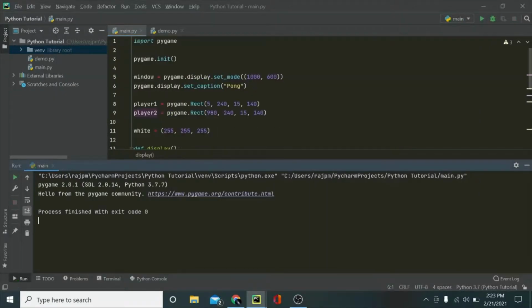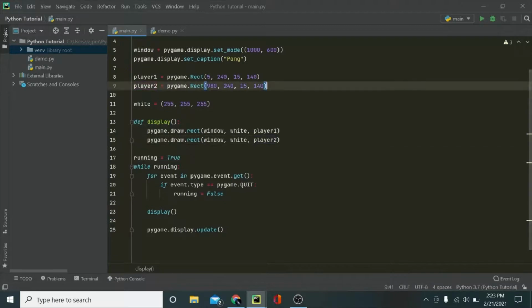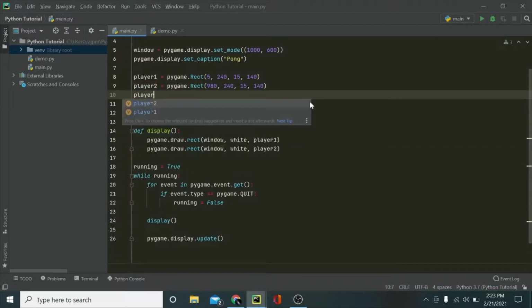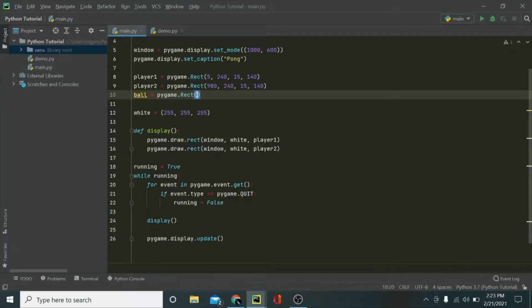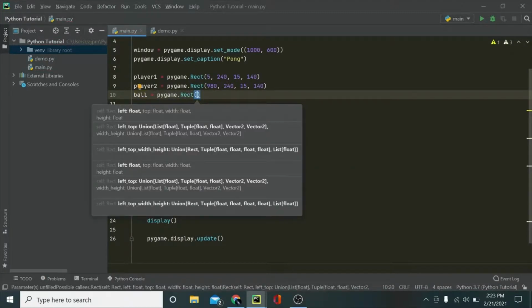And now what we need to do is create a ball. So I'm going to say ball is equal to pygame.Rect, and here I want it to be in the middle of the screen, so the middle of the x value and the middle of the y value. So how am I going to do this?